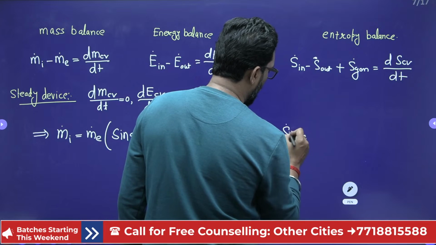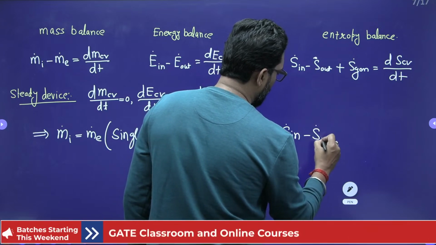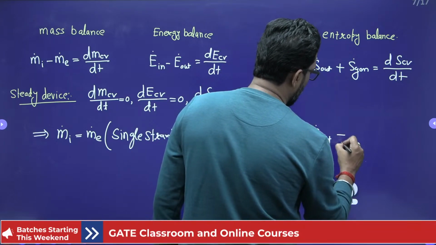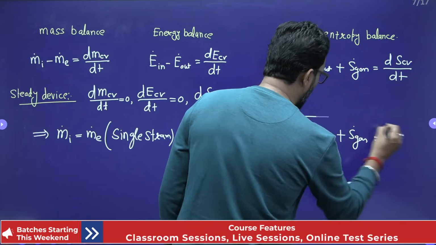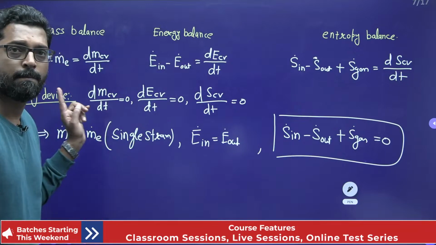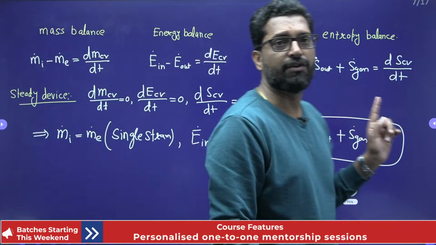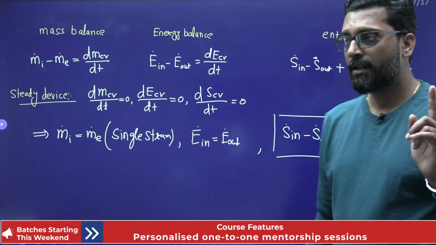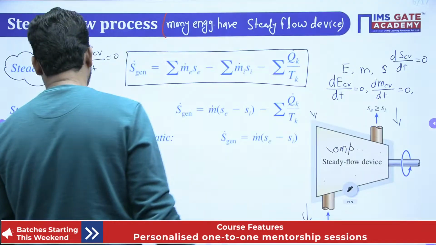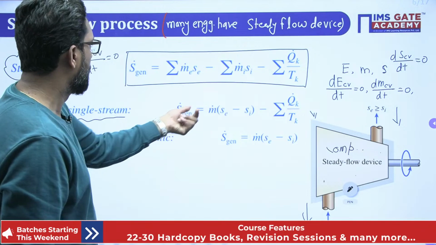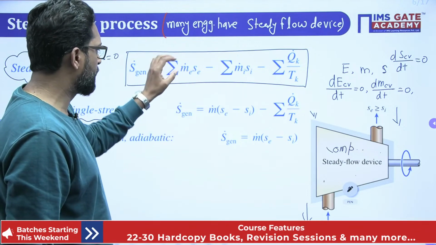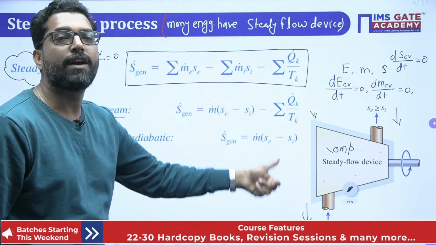Rate of entropy in minus rate of entropy out plus entropy generation is equal to 0. This is the balance of a steady flow device. So for the steady flow device, single stream, the mass is common here, meaning one inlet, one exit.